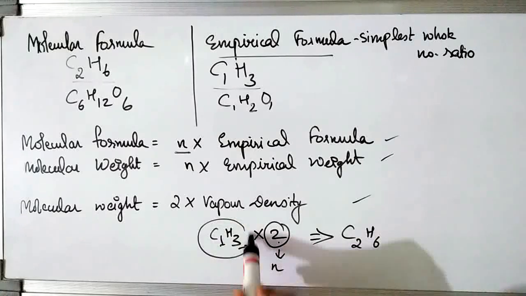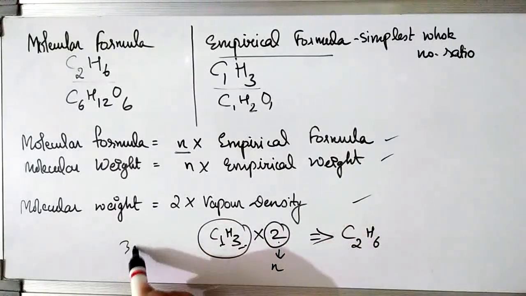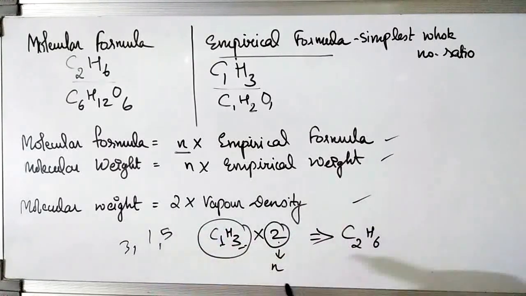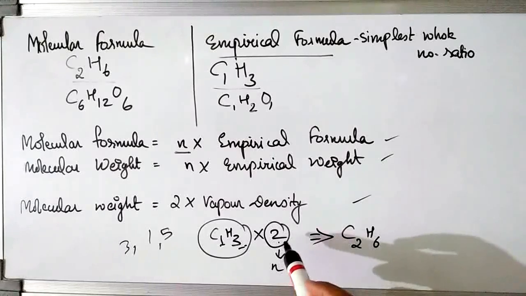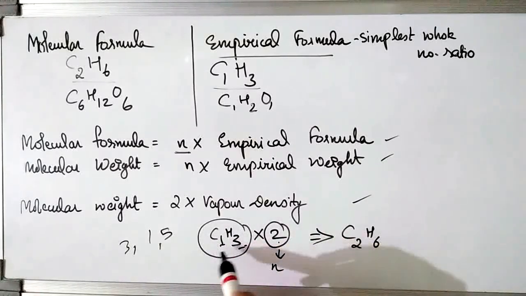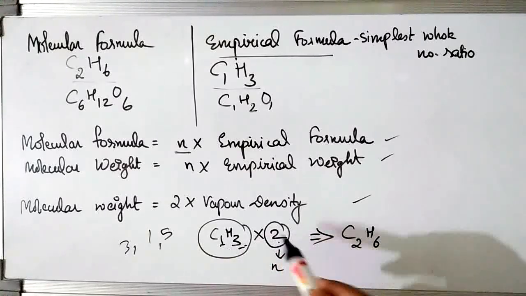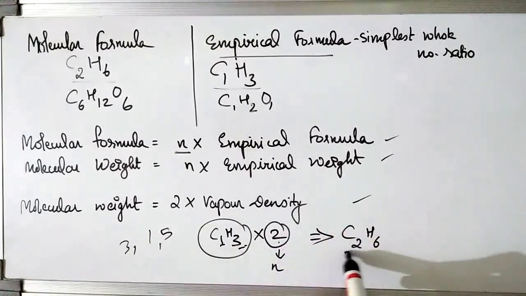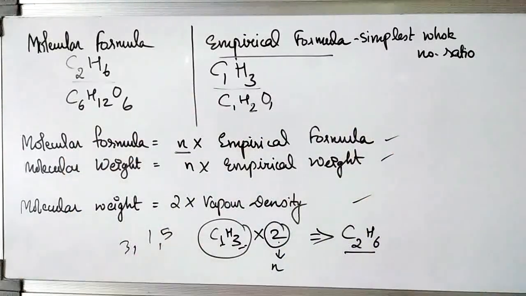So this was our empirical formula, and we multiplied it with n, which here is 2. It can be 3, it can be 1, it can be 5, n can be any number, and we have to find that out. I multiplied this empirical formula with n, which was 2 in this case, and I got C2H6, which is nothing but our molecular formula. So that is the first formula.